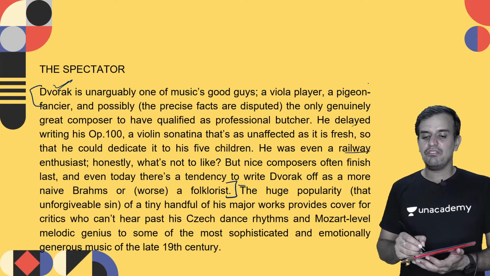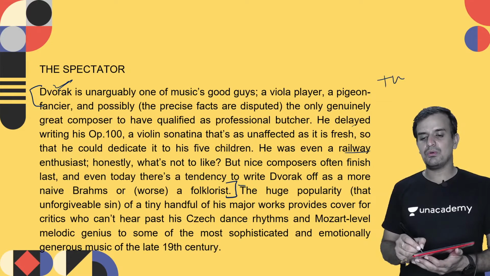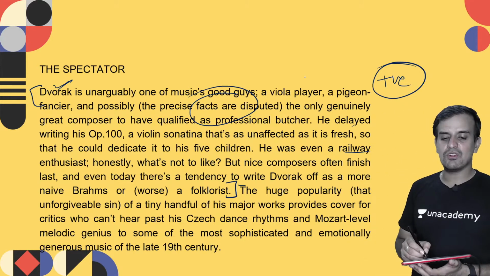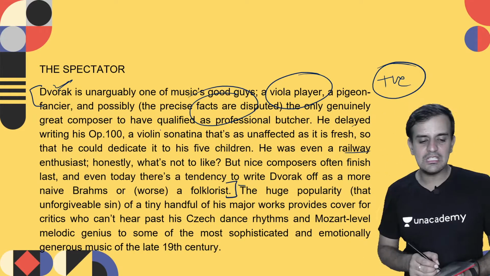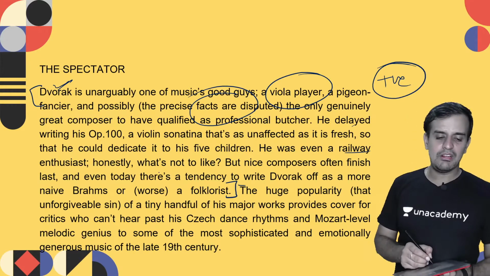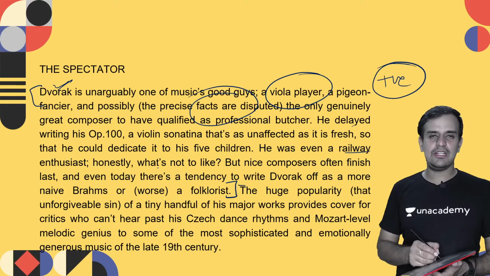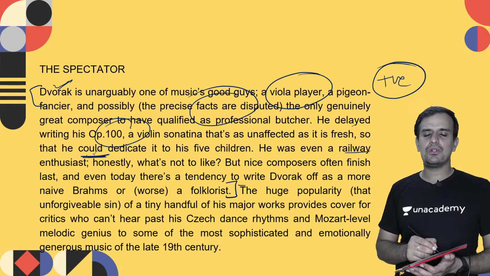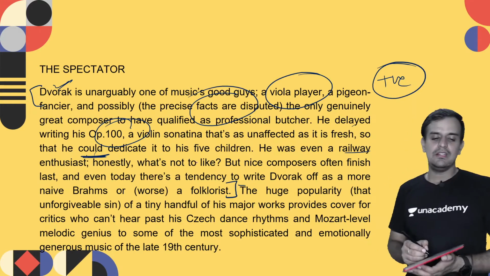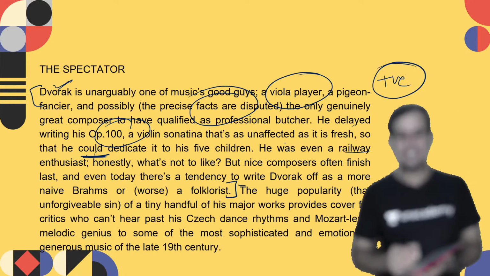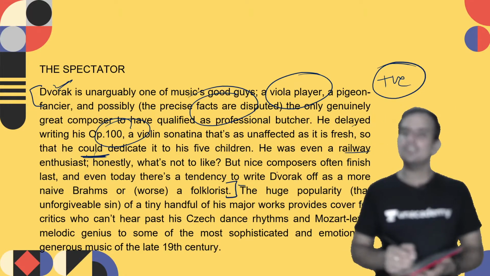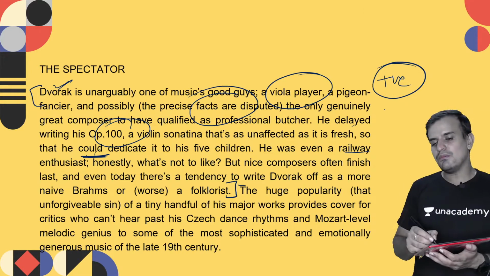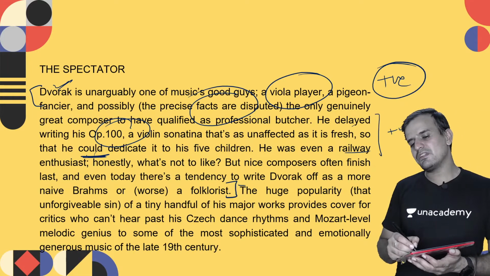Okay, till here we talked about what? We talked about positives about Dvorak, that he was what? He was a very good musician, and along with that he was also a viola player, a pigeon fancier. Then we talked about his violin sonatina, Op. 100, that he delayed because he wanted to dedicate it to his 5 children, and afterwards we moved towards his love for the railways. Okay, that he was also a railway enthusiast, and then from all these positives we went towards what?